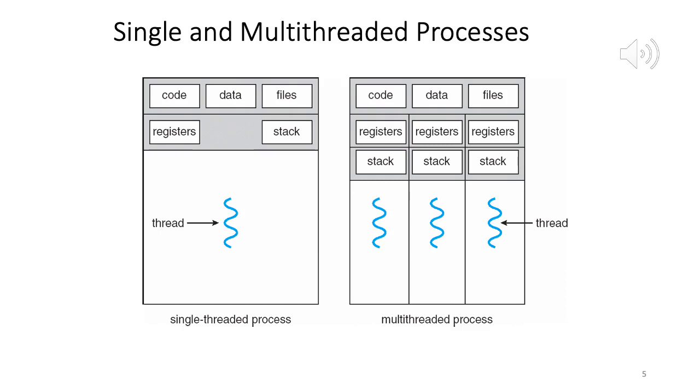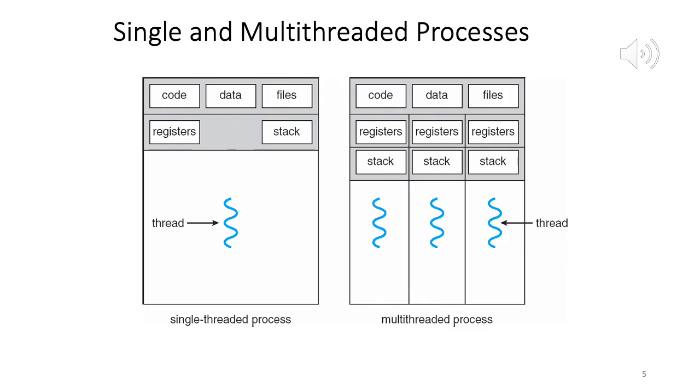Then you have information about registers, right? Which registers are being used, right? Their contents, their addresses, and so on, right? Because those are needed by the instructions. And then you have the stack, which is for your function calls, right? So this just shows the snapshot of a process.